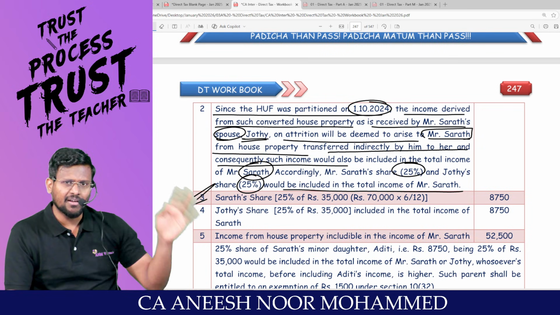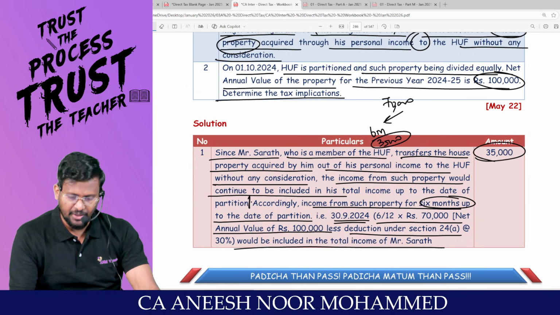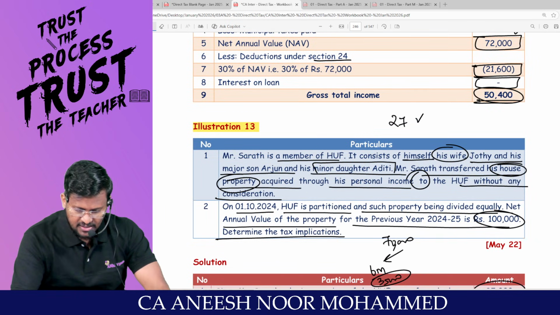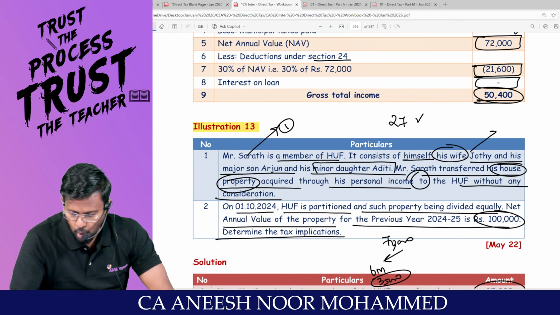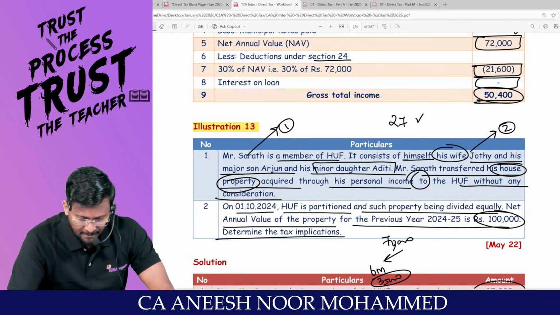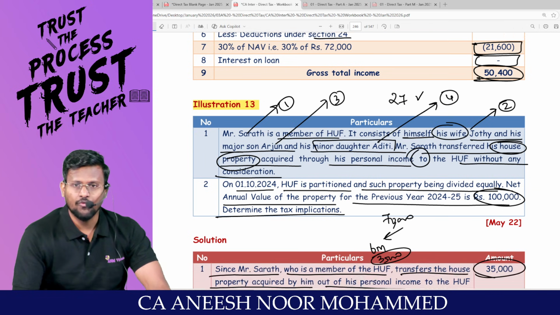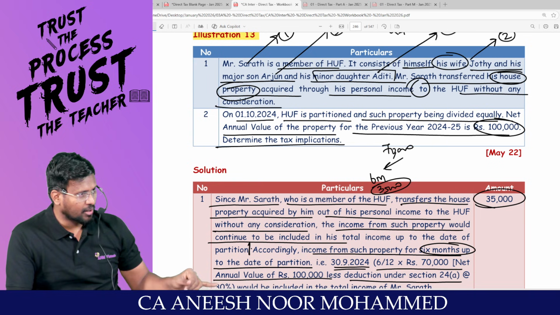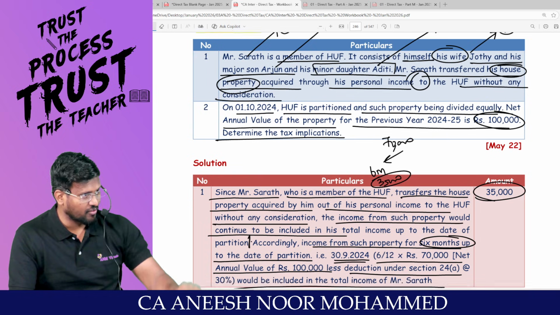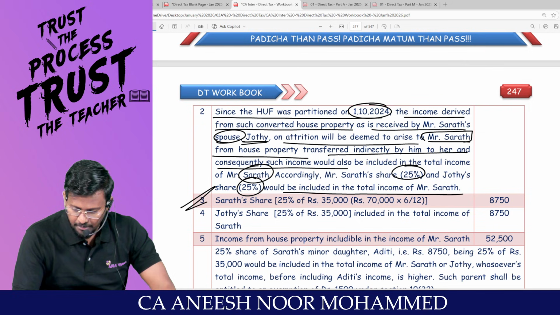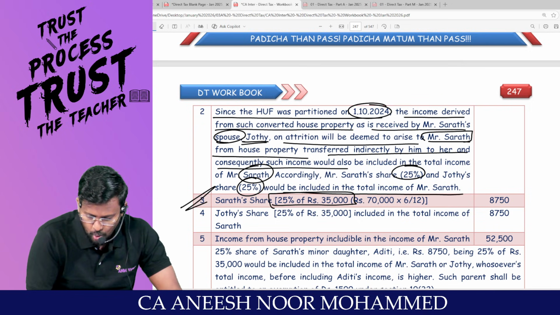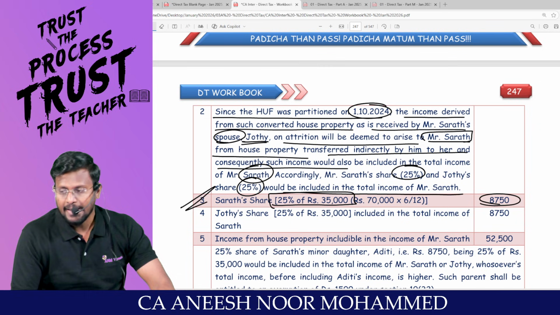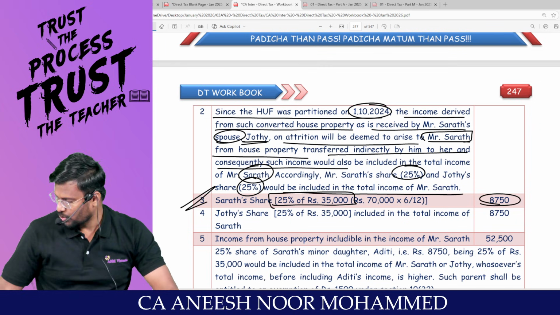My dear lovable students, Sarath Kumar's share is total 35,000. After partition, how many people are in the HUF? 4 people. Who are the 4 people? Sarath Kumar 1, Jyoti 2, Arjun 3, Aditi 4. So for that house property, 4 people will be owners. Only Sarath Kumar will be owner for 25%. Am I right? That means 35,000 into 25% comes to 8,750. Am I right with the calculation?